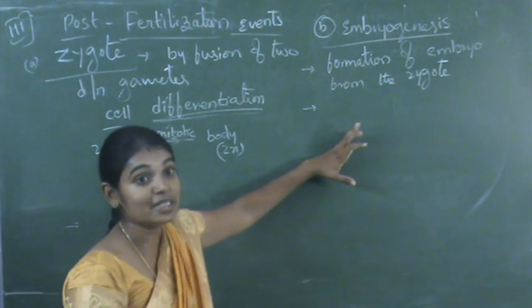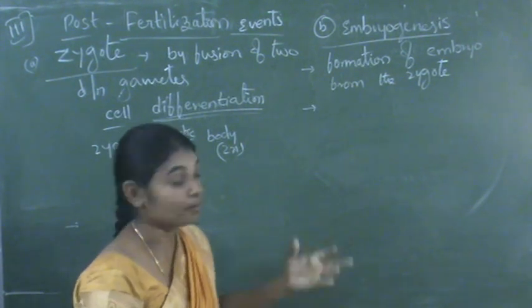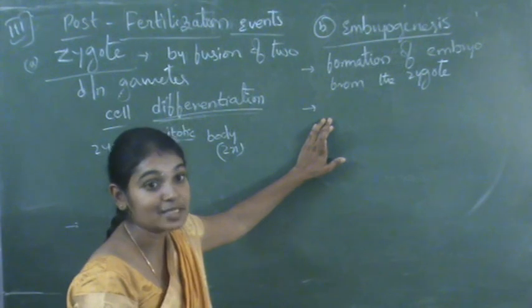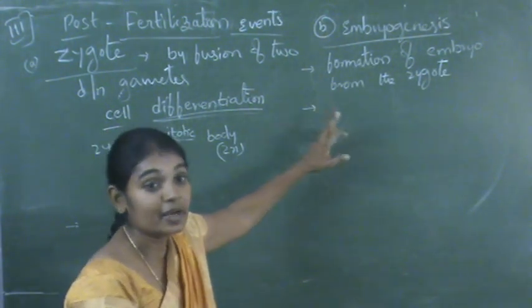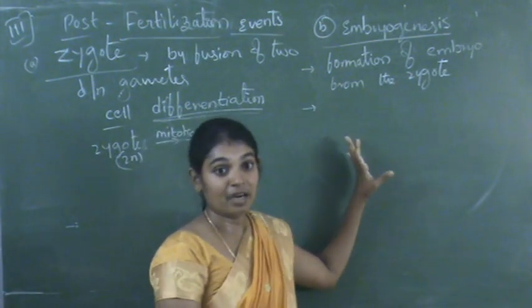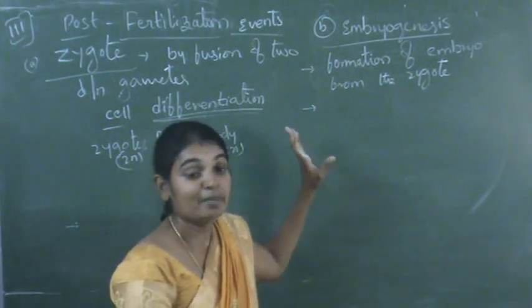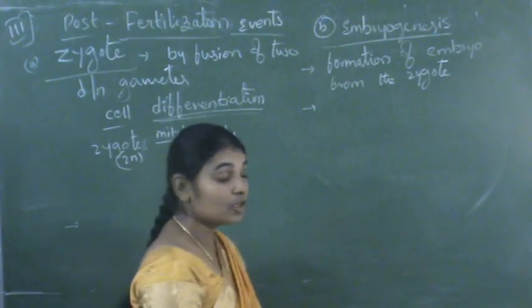So embryo means nearly, in case of human beings, for example, after the third month of fertilization, now it is called the embryo, not immediately after the fertilization or immediately after the zygote formation.